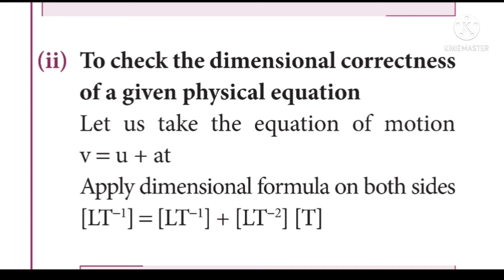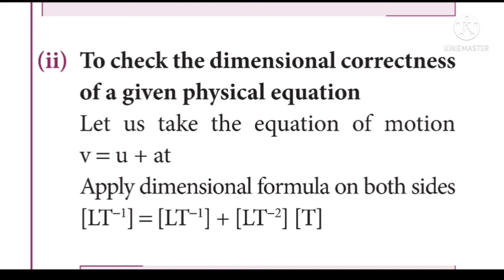From that, let us take v is equal to u plus at. Now I am going to apply the dimensional formula for all these quantities in the left hand side as well as the right hand side. Hence we will get v, which is nothing but velocity. The dimension for velocity is LT power minus 1, is equal to u, the initial velocity. The dimension for initial velocity is LT power minus 1, plus a, the acceleration.